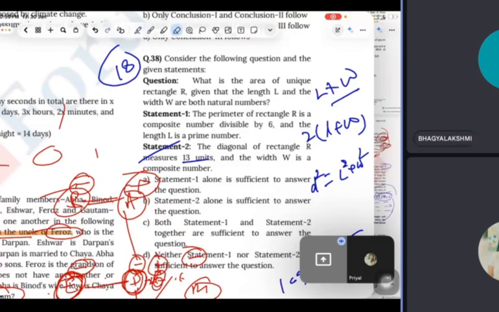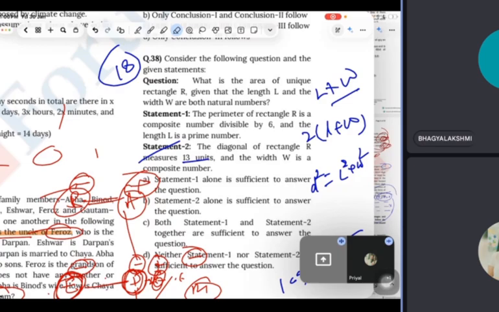38. Consider the following question and given statements. What is the area of unique rectangle R given that length L and width W are both natural numbers? Statement 1: The perimeter of the rectangle is a composite number divisible by 6 and the length is a prime number. Statement 2: The diagonal of rectangle R measures 13 units and width is a composite number.